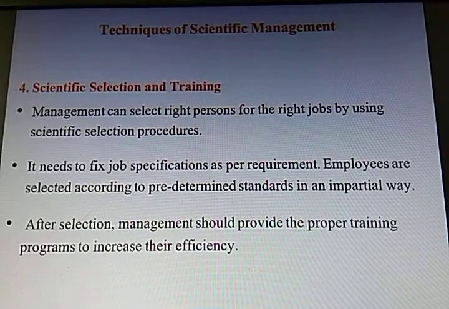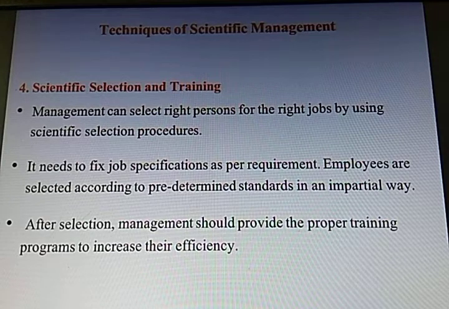Then the next is scientific selection and training. Management can select the right persons for the right jobs by using scientific selection procedures. They should choose a particular person. Suppose there is a need for a computer expert, then that person should have a particular degree, qualification or skills in computers, and should be chosen for that job. If it's an architect to be chosen for a construction company, they should definitely have a particular procedure to choose a person who knows about architecture and engineering, everything needed by the building line.